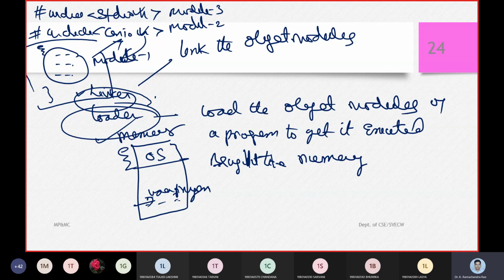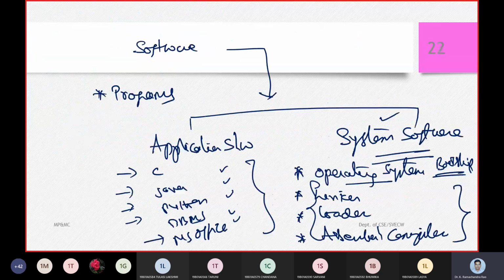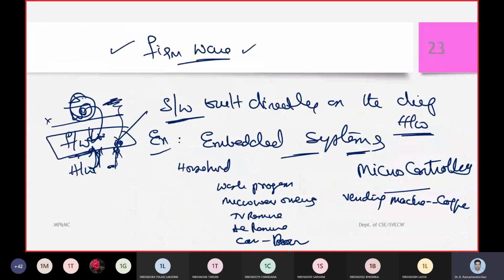Unless the object modules are linked to one another, our program will not get executed. That is why the linker and loader need to be part of the computer, and why the operating system's friends and family members are linker, loader, assembler, and compiler.